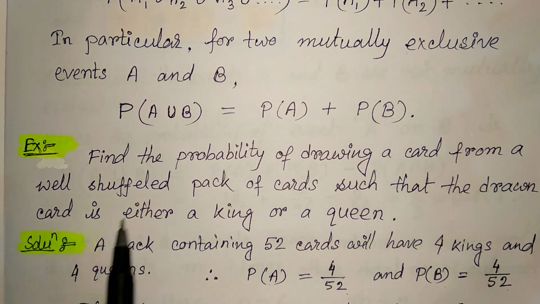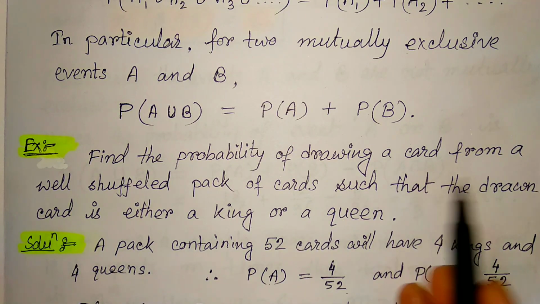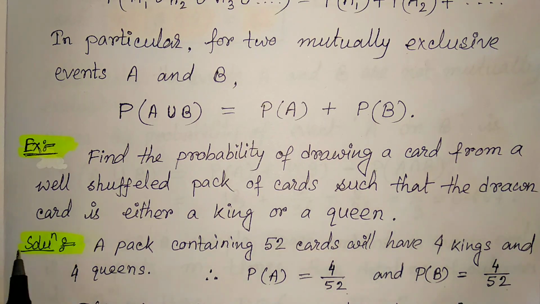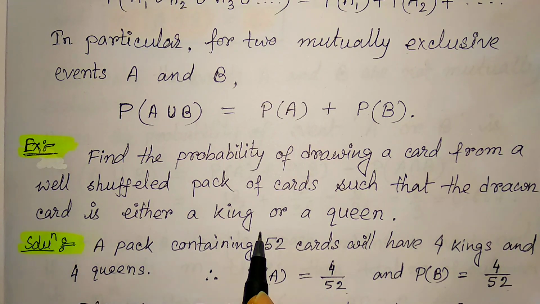So find the probability of drawing a card from a well-shuffled pack of cards such that the drawn card is a king. At first, we find out, from a well-shuffled pack of cards, if we draw one card, then it should be a king. We should find out its probability.